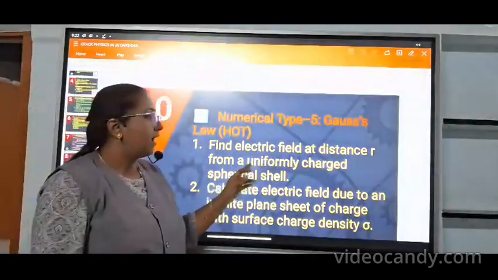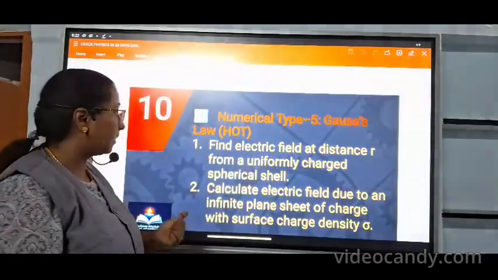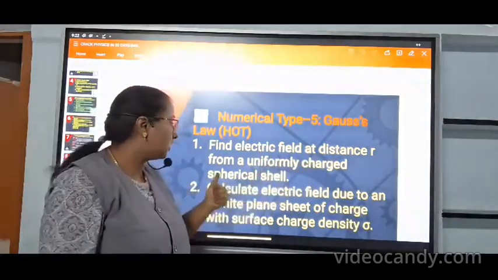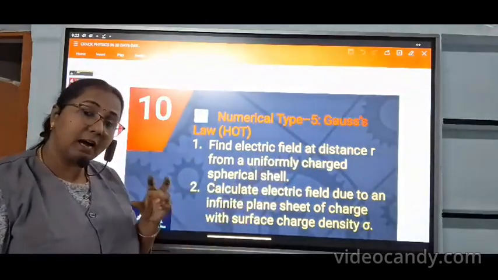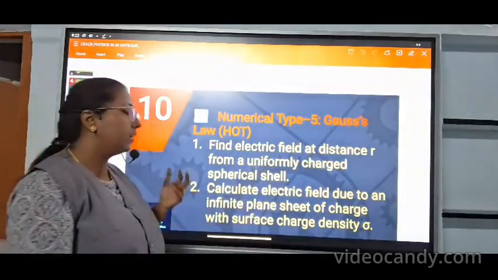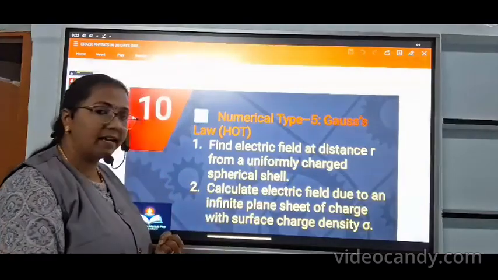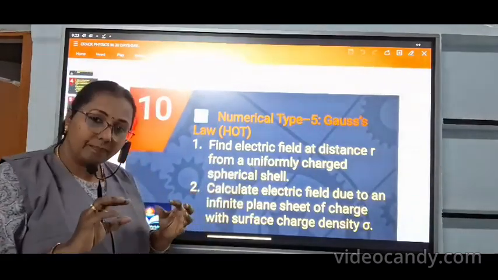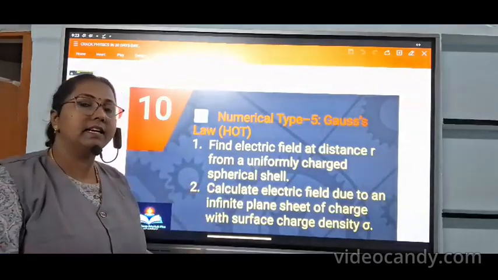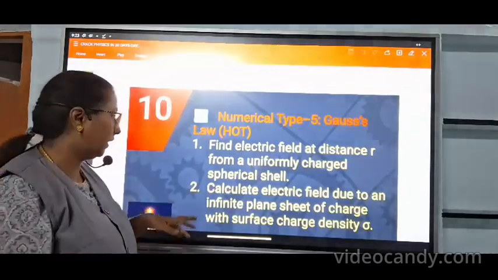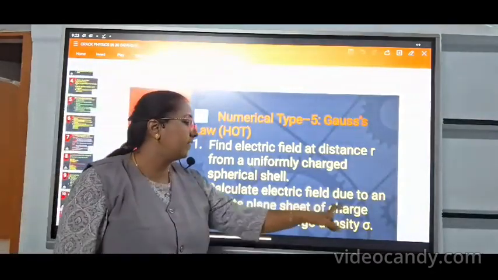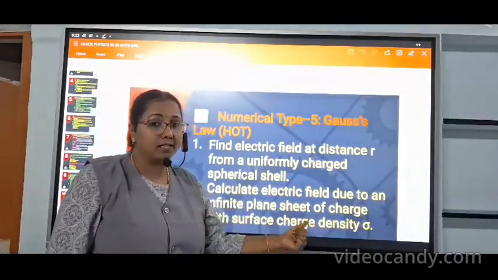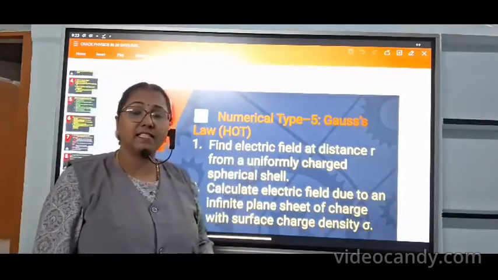Next, numerical type 5, a Gauss law based hard question they will ask. Find the electric field E at distance R from the uniformly charged spherical shell. So E based question, the application of Gauss law, from that the numerical you can expect either an infinitely charged wire or a plane sheet or else the shell. So for these numericals, in your NCERT examples as well as exercises, kindly go through them. Practice well. And calculating the electric field due to an infinite plane sheet with a surface charge is a very important concept. So you can check your NCERT examples and exercises.